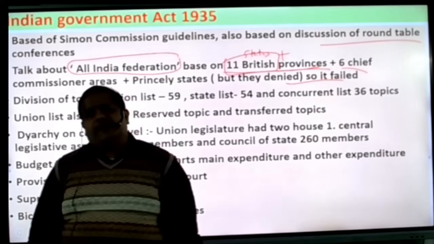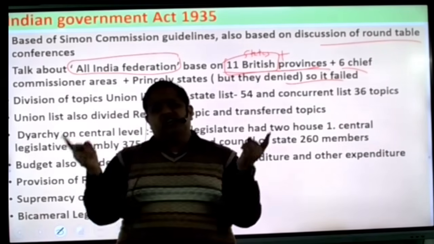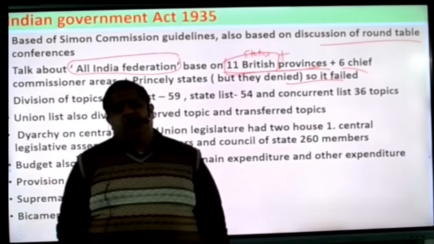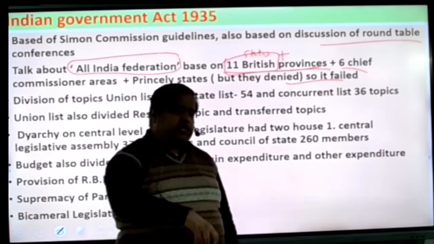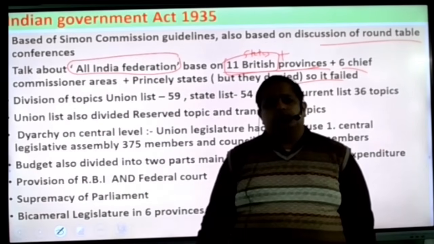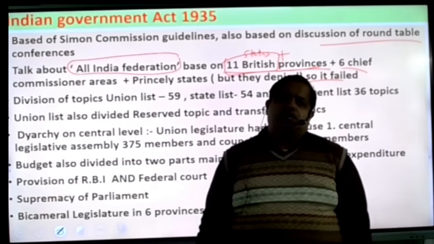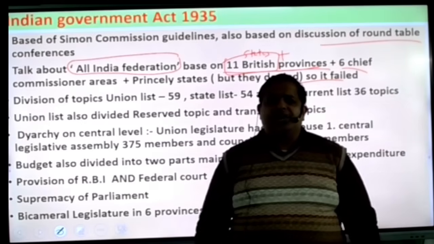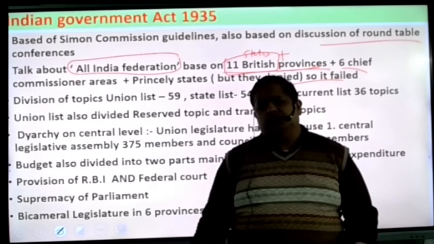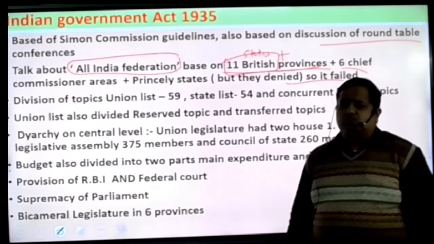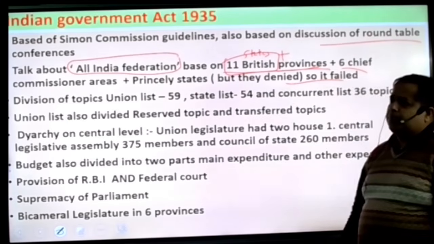Assume for a second, beta, that this All India Federation took place. When the Britishers moved out from India, they would surrender their authority to this All India Federation. So here, no division would have taken place, and no leader would be so powerful that by his saying the division would take place. So it was our bad luck that this federation was not set up by the princely states.